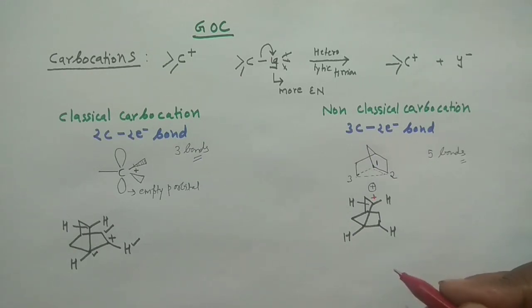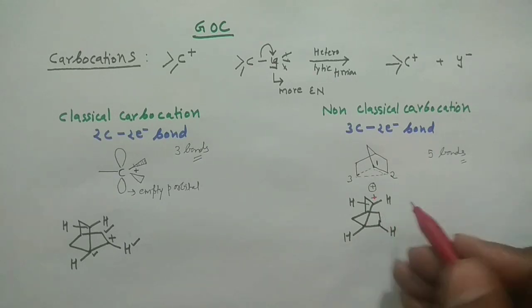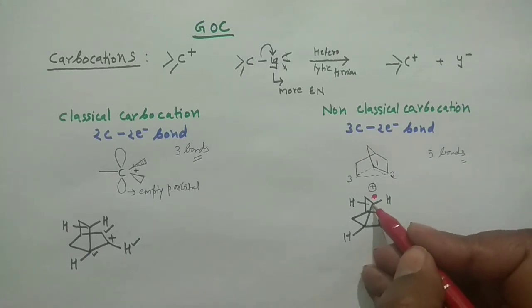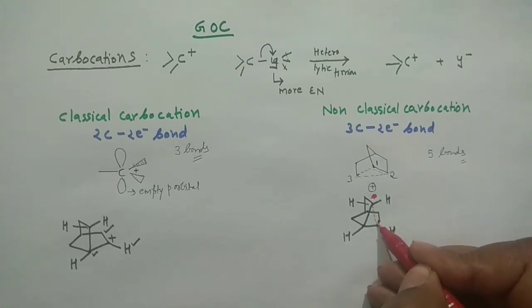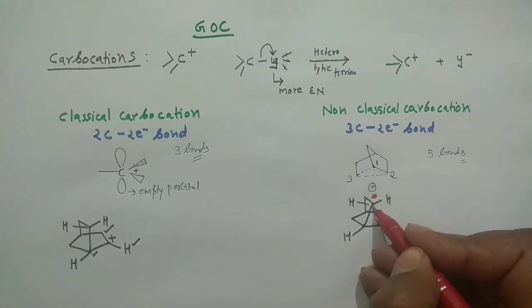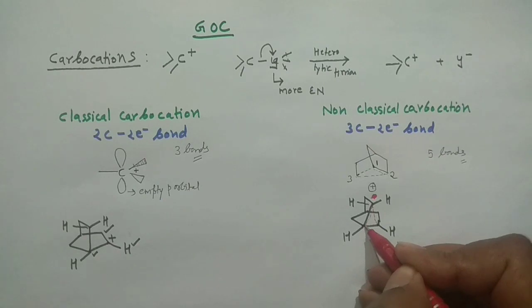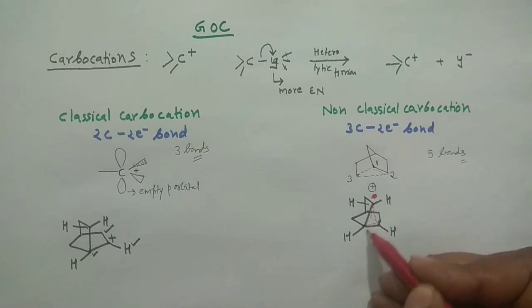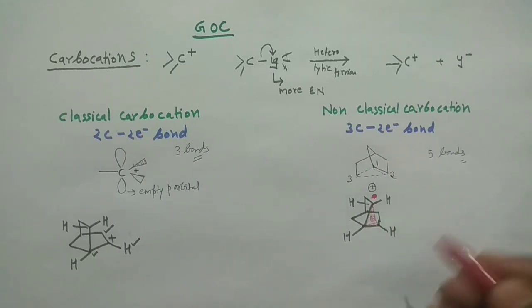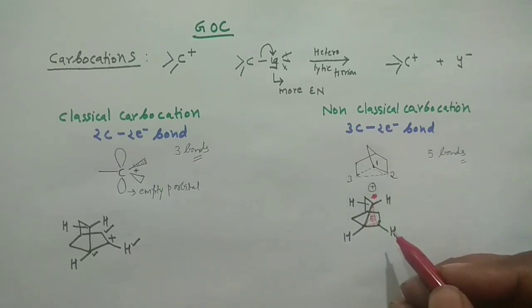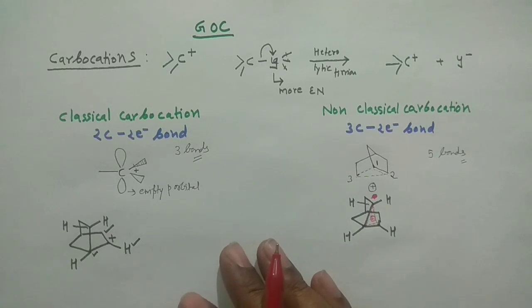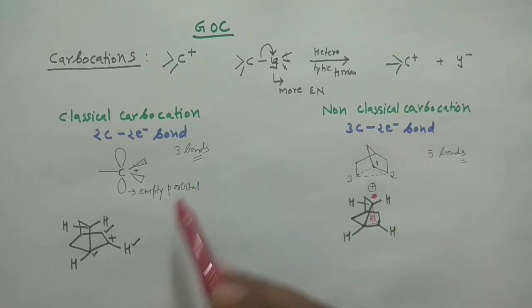Yeah, no, it's fine. So we are not putting the positive here. What we'll do, we'll make one bond here just like that, and then here another bond, and then another bond just like that, dash bond. So again you see 1, 2, 3, 4 and 5, and of course the positive in the center. So whenever you draw, see, this drawing is not very clear, sorry for that, but if you want to know the difference, this is more than sufficient if you know the 3 center 2 electron bond and 2 center 3 electron bond.